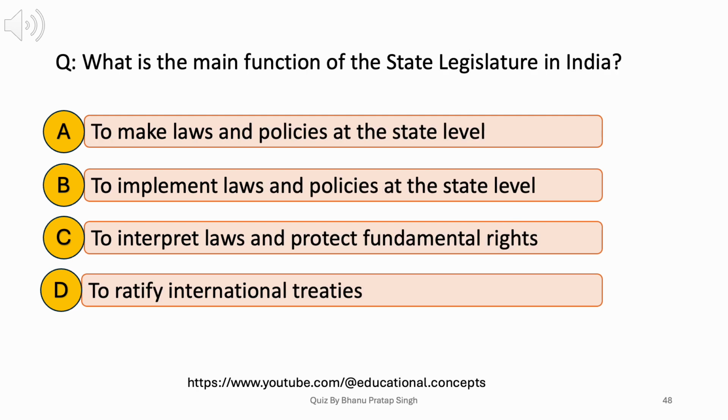What is the main function of the state legislature in India? A. To make laws and policies at the state level. B. To implement laws and policies at the state level. C. To interpret laws and protect fundamental rights. D. To ratify international treaties. Answer: A. To make laws and policies at the state level.